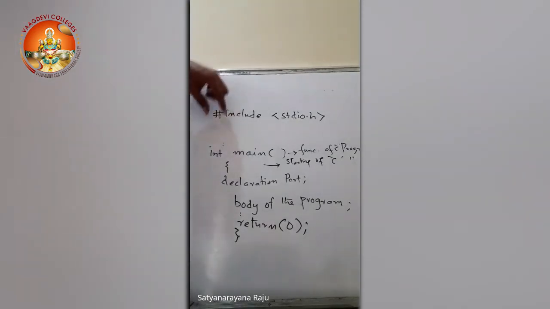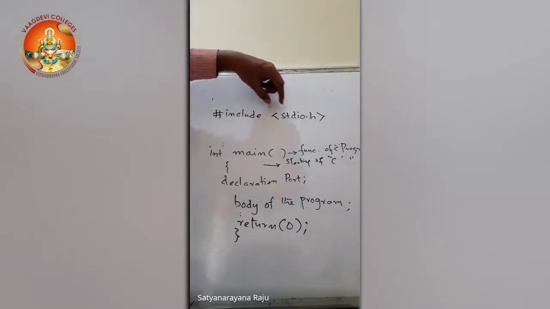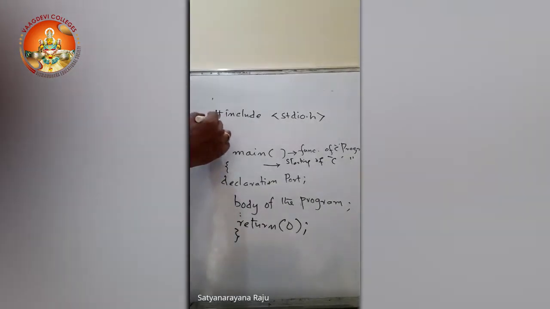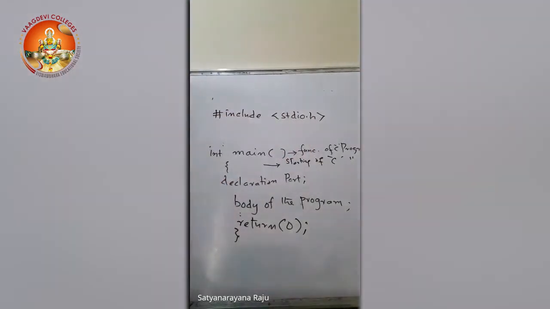Anyway, in every program we are going to use input-output functions. So always start your program with hash include stdio.h. In our coming classes, we will see what header files are and what functions are available in those header files. And also we will see how to create our own header files. So here it is very clear. We will start the program by using hash include stdio.h. We will link the standard input-output header file to the following program.